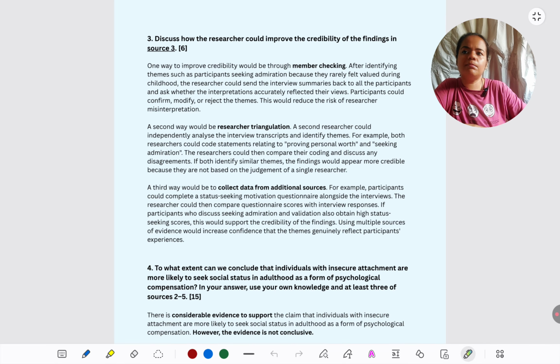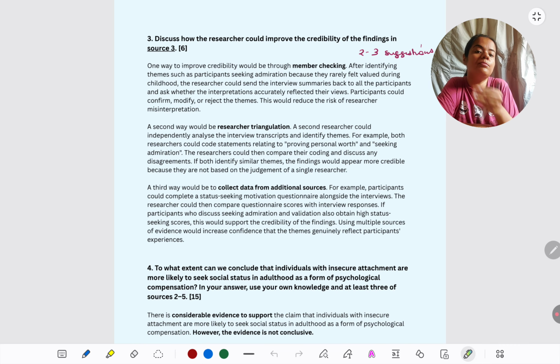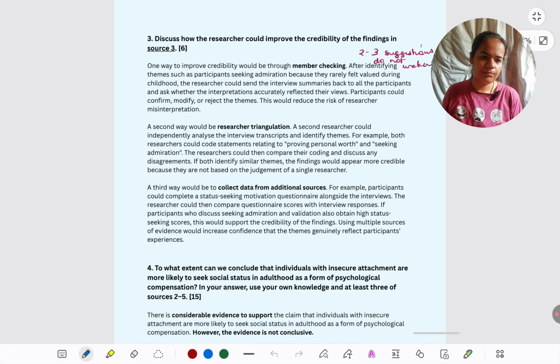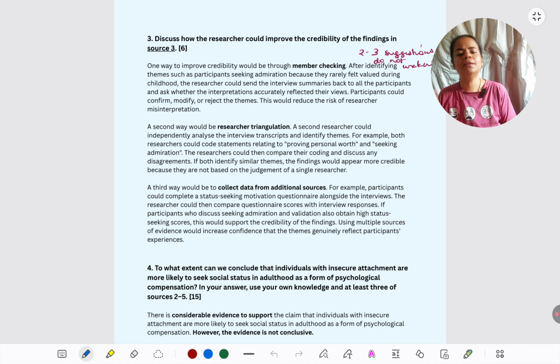One problem is the questionnaire might be biased, one problem is thematic interview analysis might be biased. Improve. How do you improve the credibility? That is what they're asking you. So make sure your suggestions are there. How to improve it. In your mind, you're thinking, okay, interview is there, bias will be there. But when you're writing, how to overcome this bias is what you have to write. You don't have to say this bias. They have not asked you what the biases here are. Okay. Rest, the standard suggestions which I've given you for the other answers also. Don't be generic. Write only as much as is needed for 6 marks, so 10 to 12 sentences like the previous one. You have limited time.